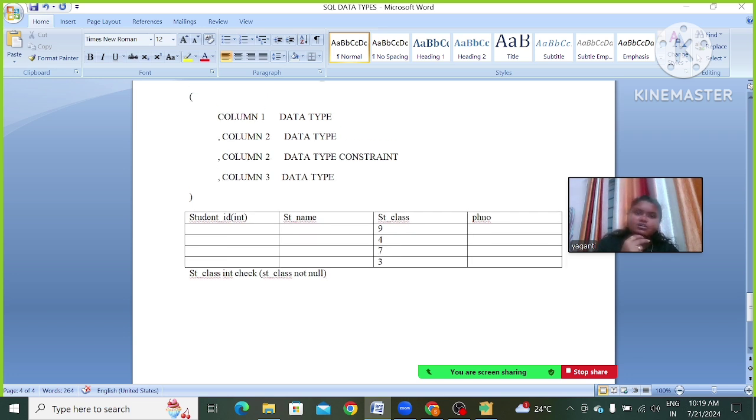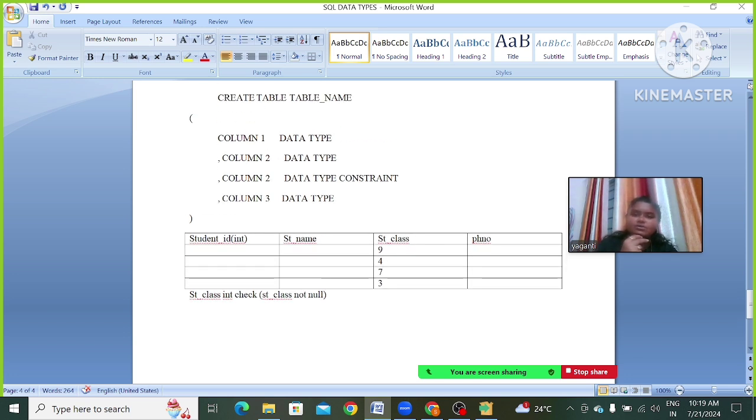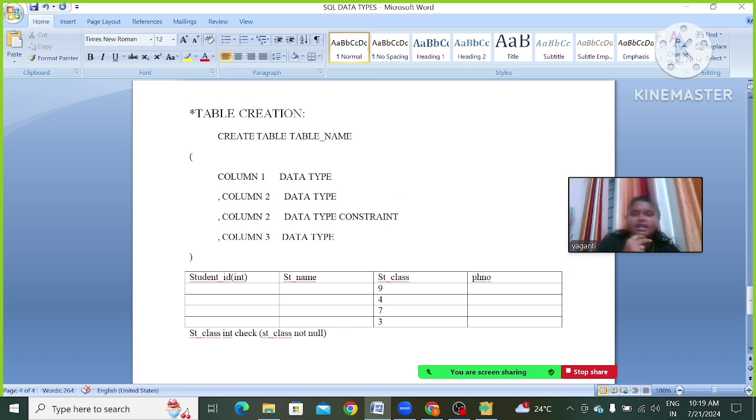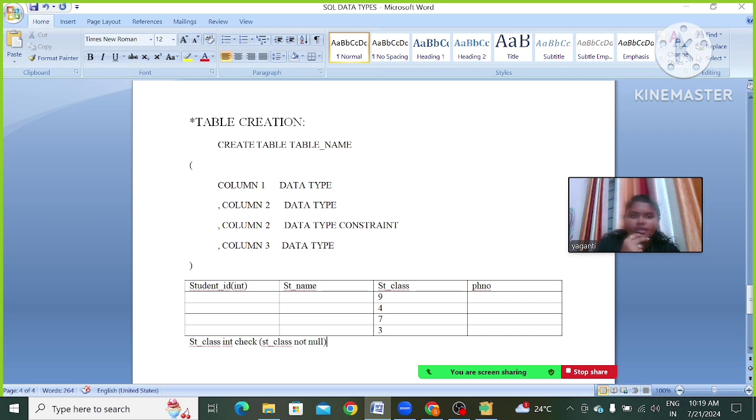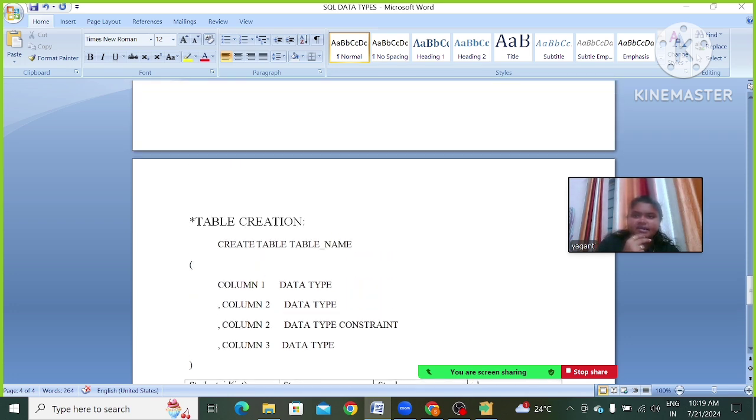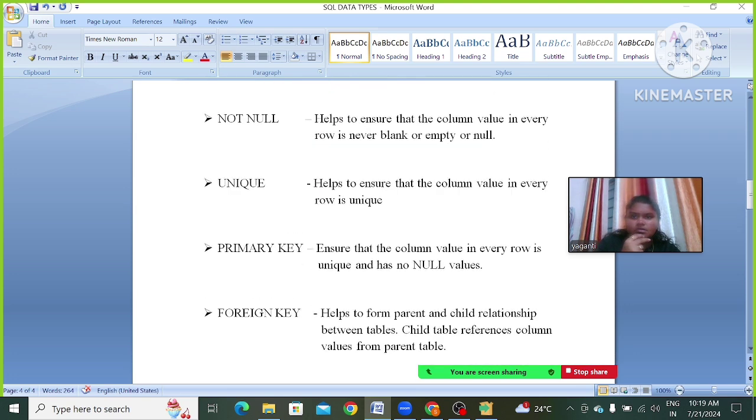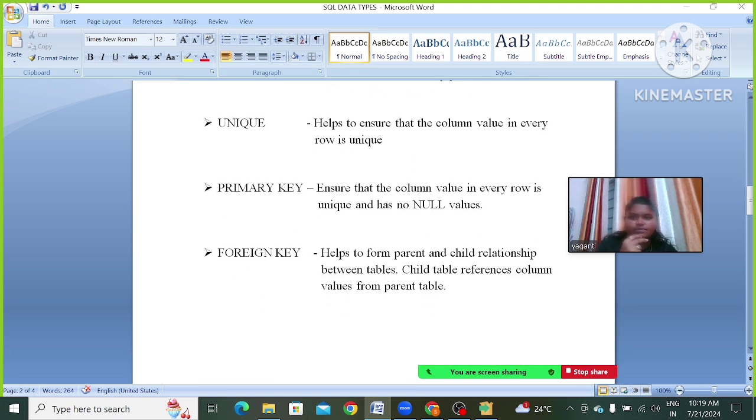It won't allow us to give the same value to two rows at the same time. It's going to take only unique values.